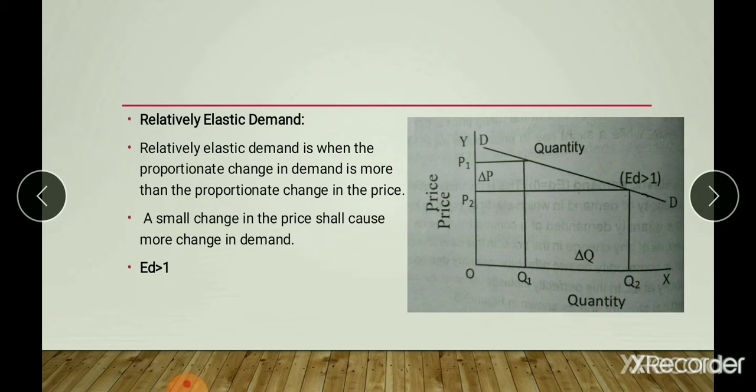Here you may observe that a small decrease in price leads to a large change in quantity demanded. Here the elasticity of demand is greater than 1.